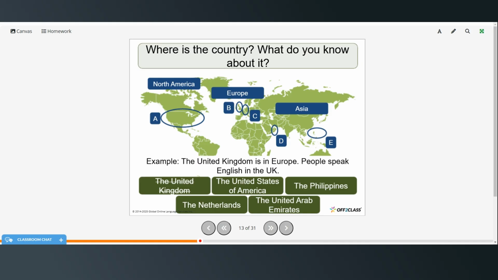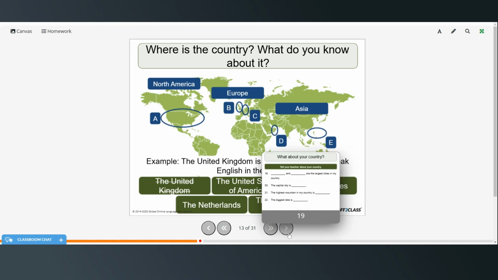The Netherlands is in Europe. It's a close neighbor of the United Kingdom, and the people speak Dutch. And the United Arab Emirates is in the Middle East, and the people speak Arabic.